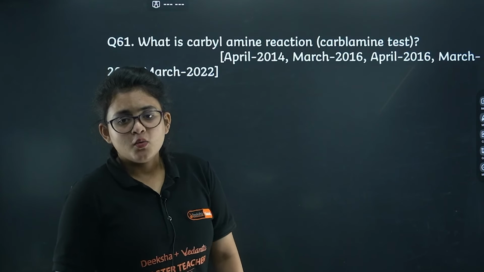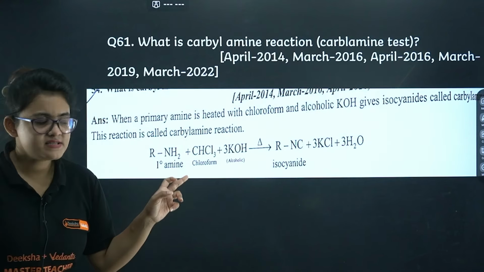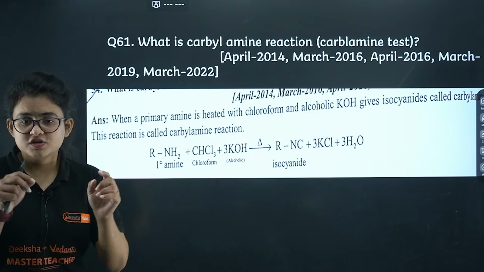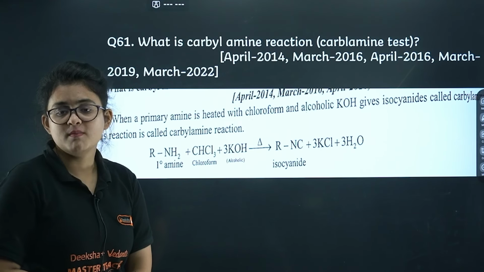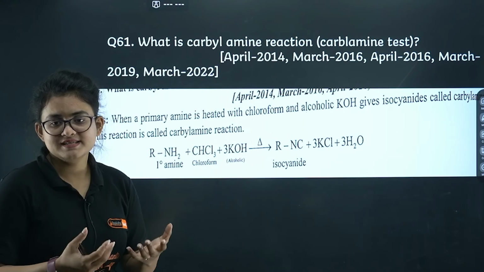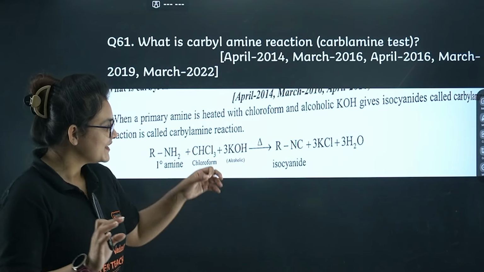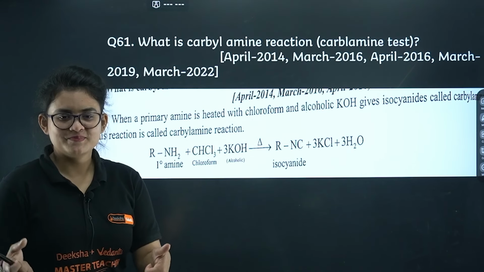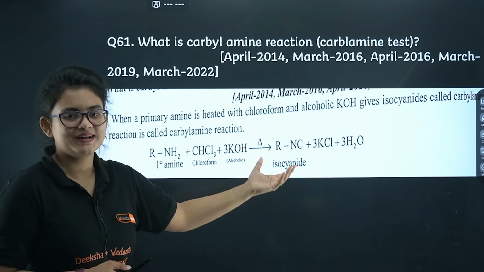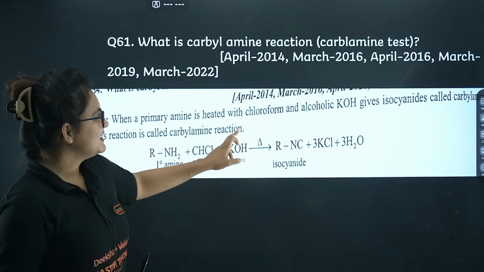What is the carbylamine reaction? Very important, super important question. Basically, it is a test to identify whether you have a primary amine or not. If you have a primary amine in the presence of chloroform and KOH, you will end up with a foul smelling compound, that is an isocyanide. If you get that smell, not the smile, sorry. I know so many of you are smiling right now, it's fine. If you end up with the NC, a foul smelling compound, then you can tell that yes, you started with a primary amine. So this is a test. I guess it's clear.